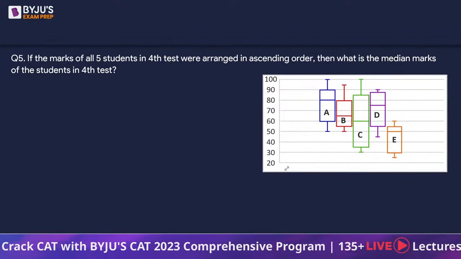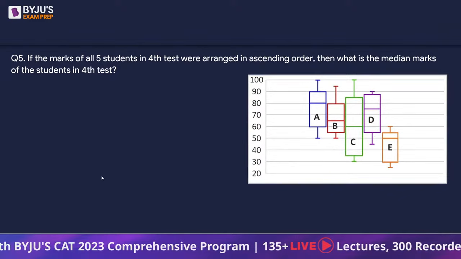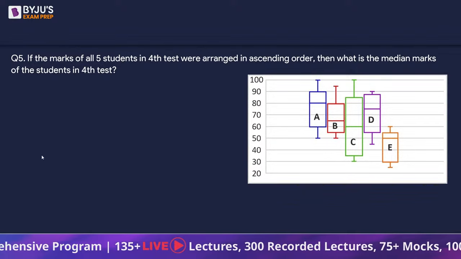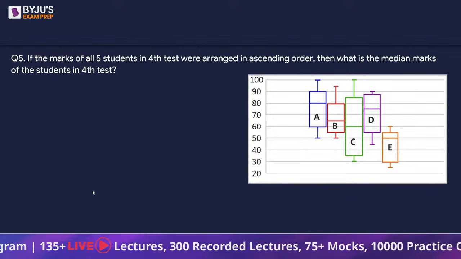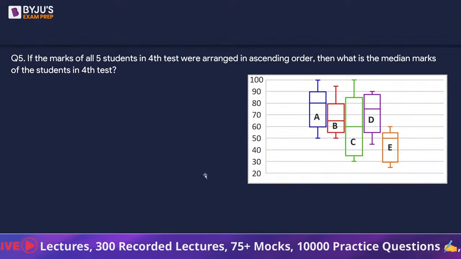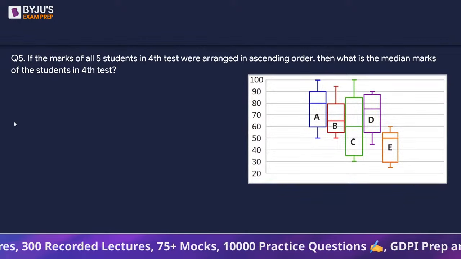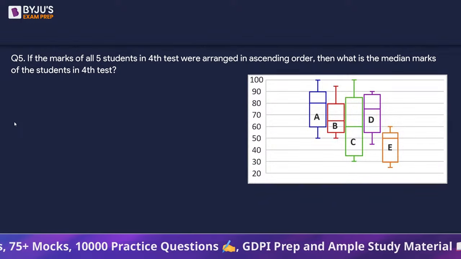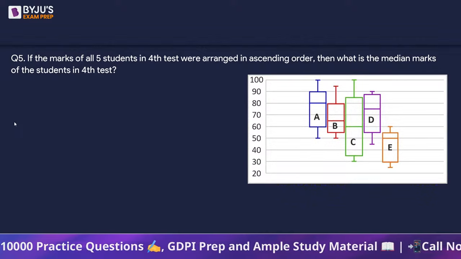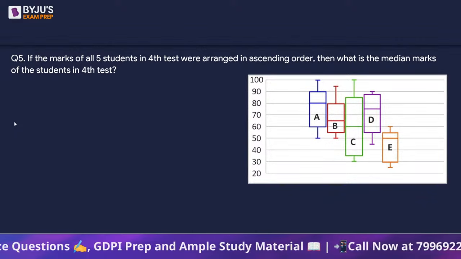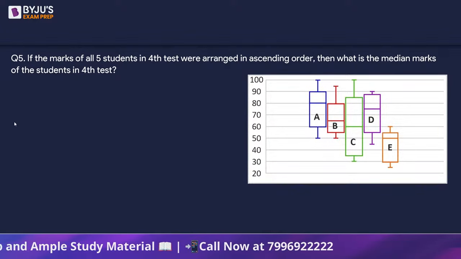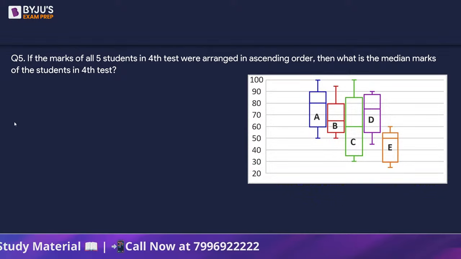Let me copy paste the graph. Give me a moment. ठीक है. Question says, if the marks of all 5 students in 4th tests were arranged in ascending order, then what is the median marks of the students in the 4th test? Okay, so looks like हमें 4th test निकालना है.